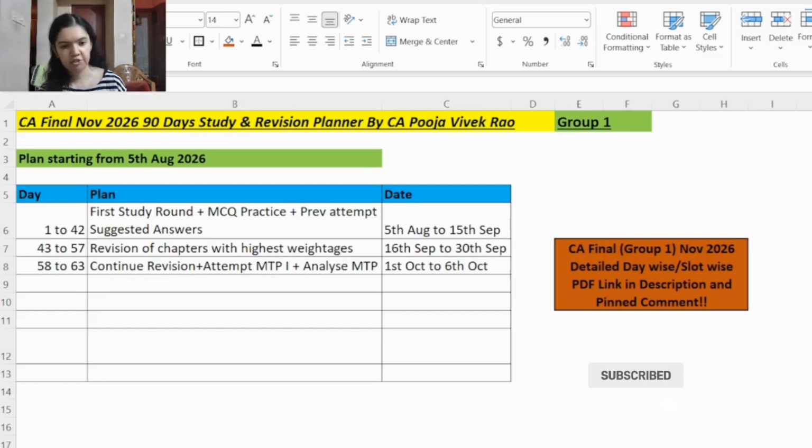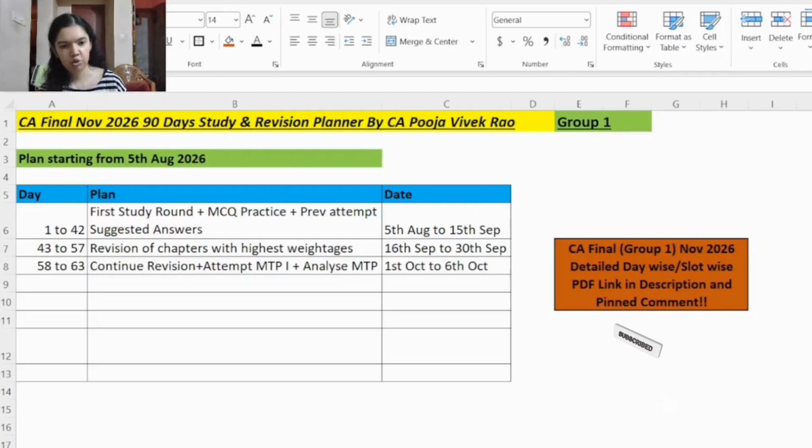So this study and revision planner will include the following. First, study round planning, including daily subject-wise slots. Smart rotation between the 3 subjects to maximize your scores. Dedicated MCQ practice slots to improve speed and accuracy.